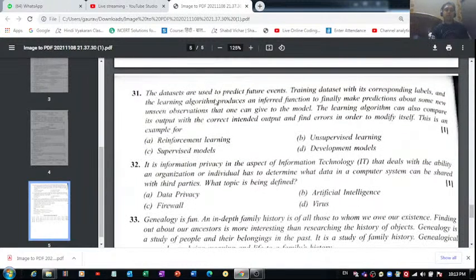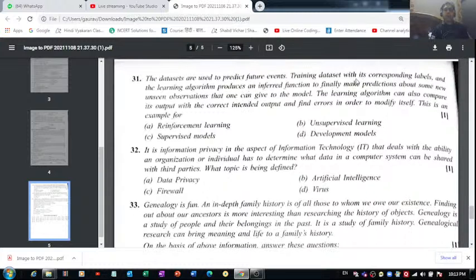The data sets are used to predict future events. Training data set with its corresponding labels and the learning algorithms produced an inferred function to finally make predictions about some new unseen observations that one can give to the model. The learning algorithms can also compare its output with the correct intended output and find errors in order to modify itself. So here, I think we are talking about reinforcement learning, unsupervised learning, supervised or development models. What are we talking about here? We're talking about supervised models.